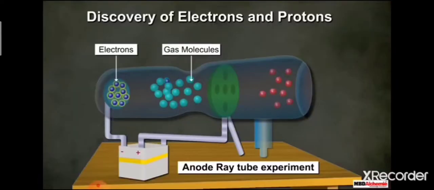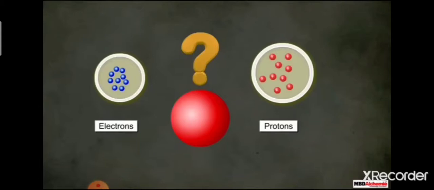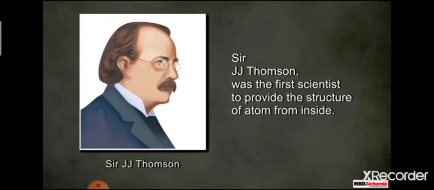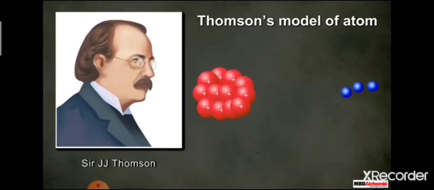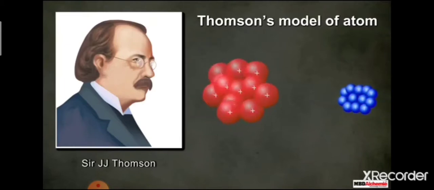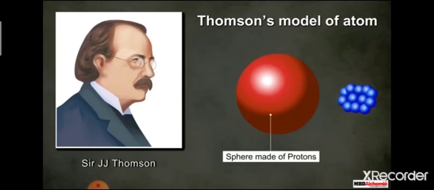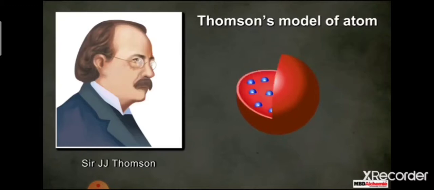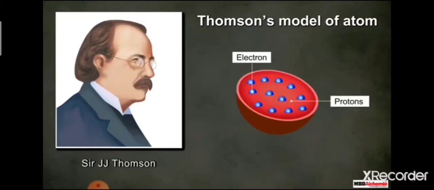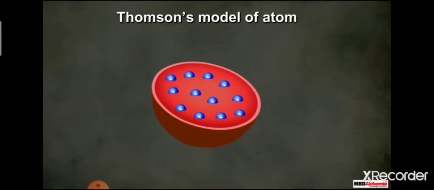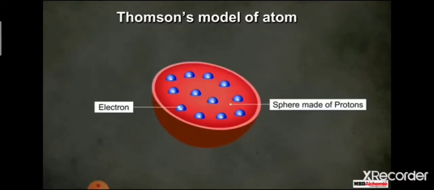After the discovery of protons and electrons in the atom, the next challenge in front of the scientists was to know about their arrangement inside the atom. Sir J.J. Thomson was the first scientist to provide the structure of the atom from inside. Thomson proposed that an atom consists of a positively charged sphere that is made up of protons. All electrons of the atom are embedded in this sphere. Moreover, according to him, the negatively and positively charged particles, in other words the number of electrons and protons, were equal.